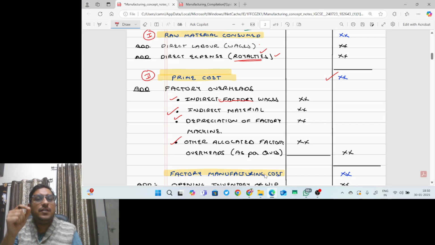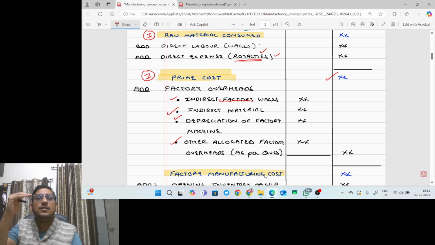So for example, if wages is given to us and they say 250 is accrued wages, the accrued wages will be added, because accrued means what? Due but not paid, so it will be added. Say 2000 is the wages and 230 is the accrued wages, so 2000 plus 230, the total will be 2230. Now it will be divided among the factory and office. Are you getting the point or not?